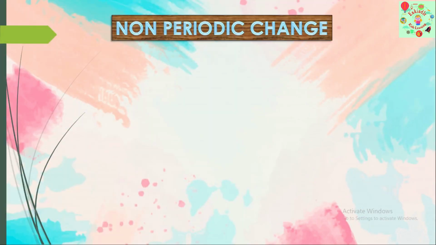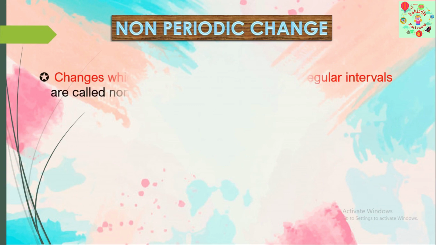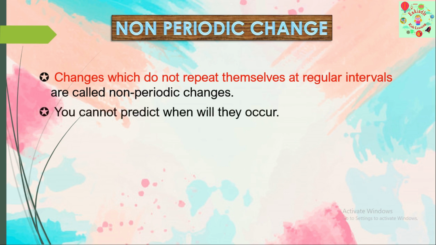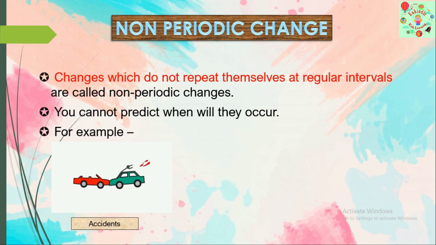What about non-periodic change? Changes which do not repeat themselves at regular intervals are called non-periodic changes. You cannot predict when will they occur. For example, accidents. Once the accident takes place, will it keep on repeating at regular intervals? No. And can you predict when the accident will occur? No. Hence it is a non-periodic change.